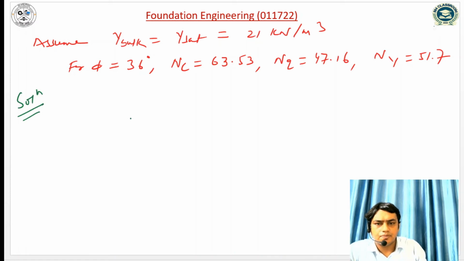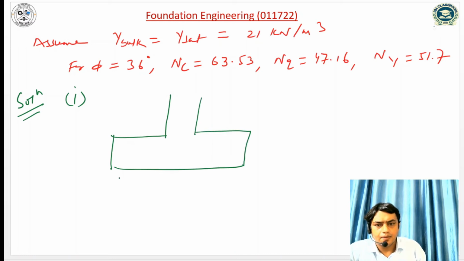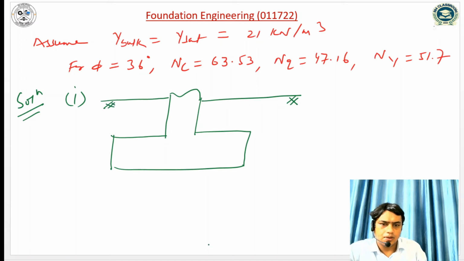So solution, the first part: if I make a footing, this is our footing, this is the ground surface, and this is the water table.